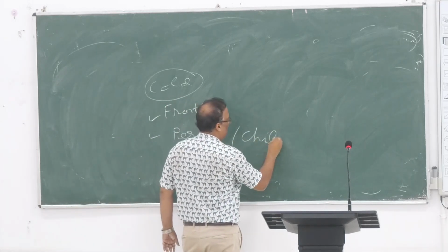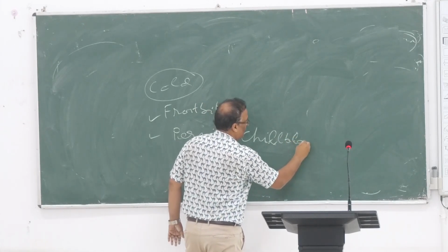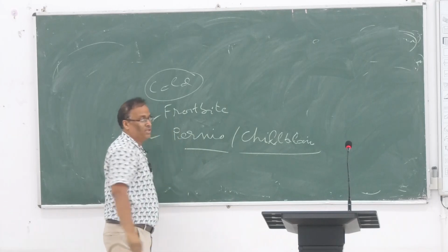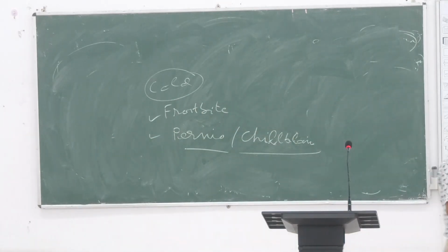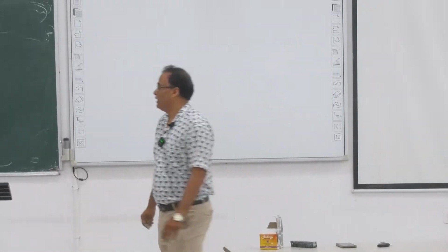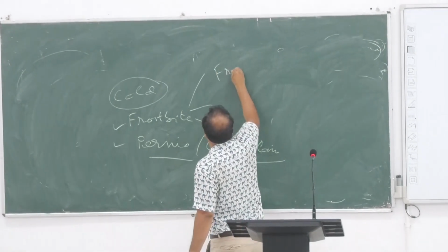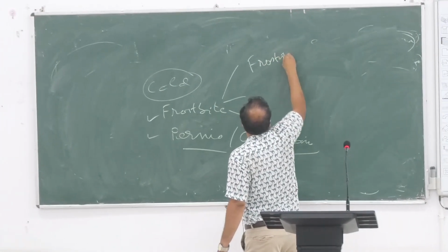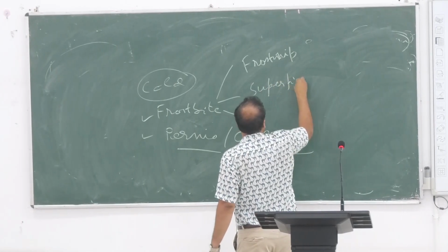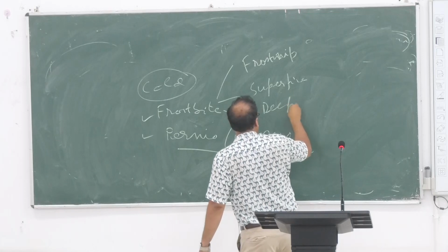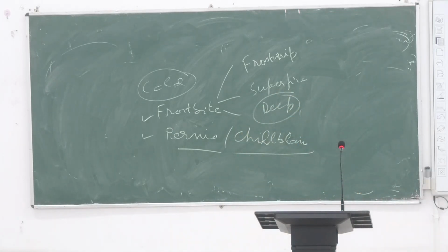Chilblains come as pernio, you may come across it as a short note. So these are the cold injuries. Mostly frostbite is very much not good. It has 3 steps. First is called frost nip, then superficial, and then deep. So deep frostbite is dangerous and a medical emergency because it can cause amputation of your fingers.